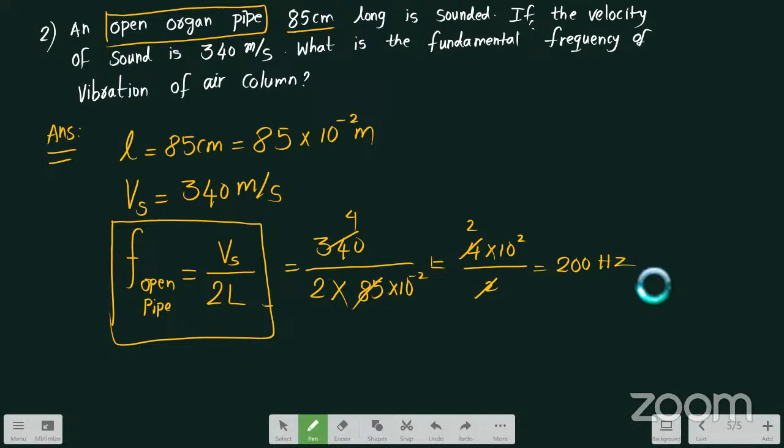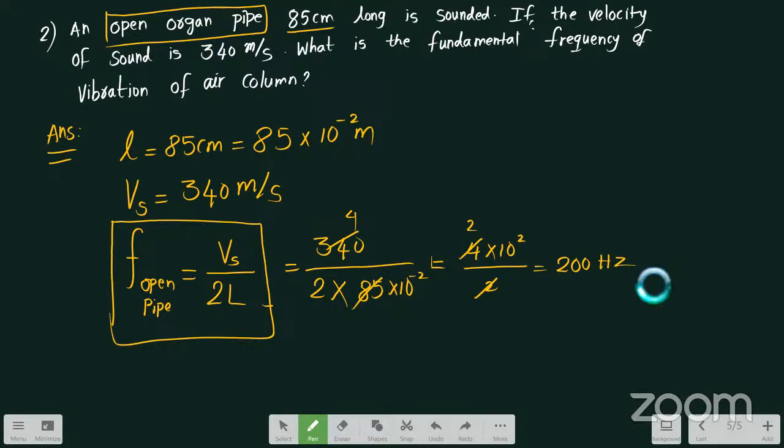So this was the next important question from the waves chapter LAQ, which you may expect in your annual examination. There is one more question, but that is regarding the steel pipe.